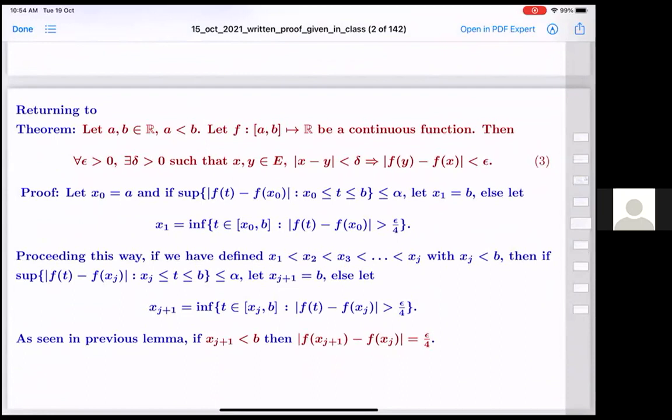Now, if the supremum of |f(t) minus f(x0)| as t varies between x0 and b is less than or equal to, another typo here, maybe I wanted to say epsilon by 2.